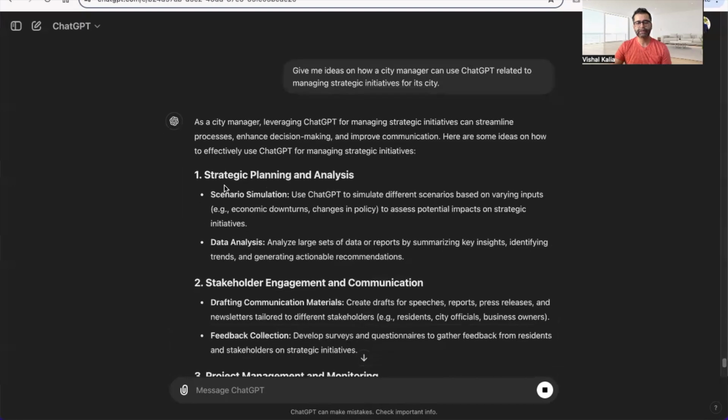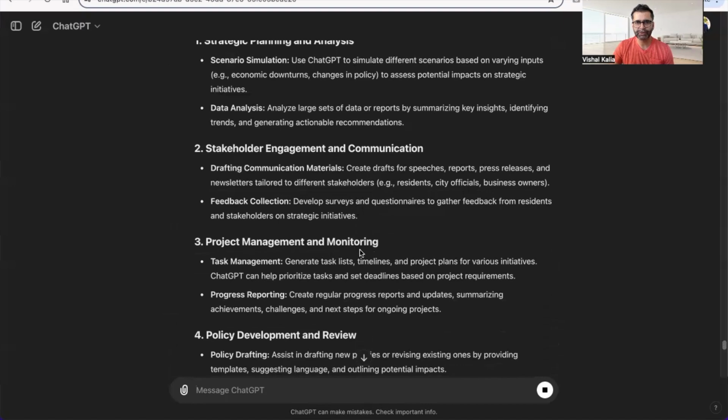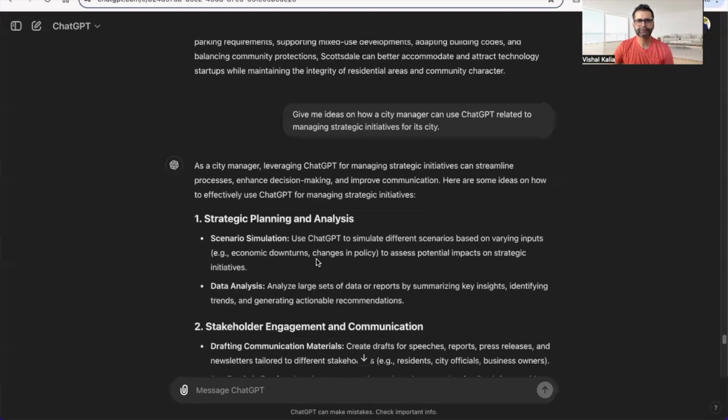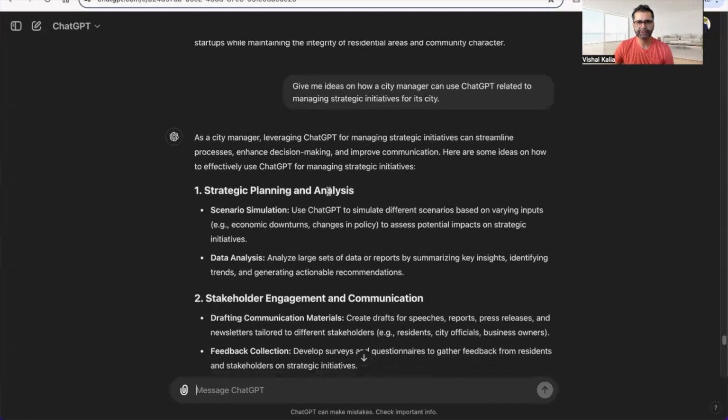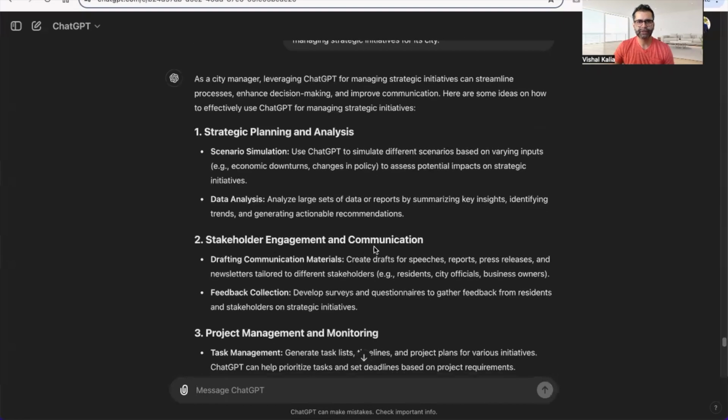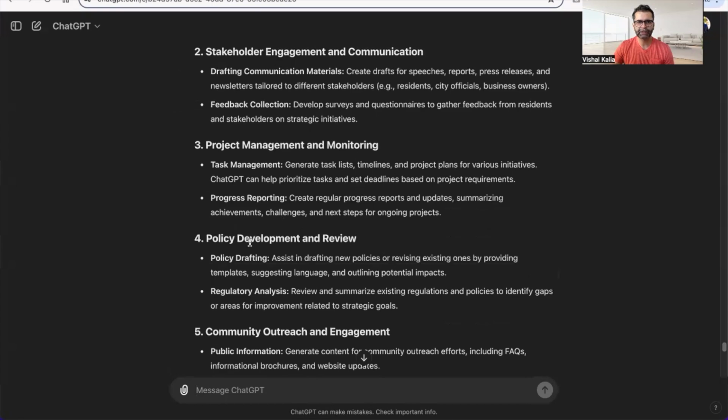So as you can see, it gives you a quick list: ChatGPT can help you in strategic planning and analysis, stakeholder engagement and communication, project management, policy development.